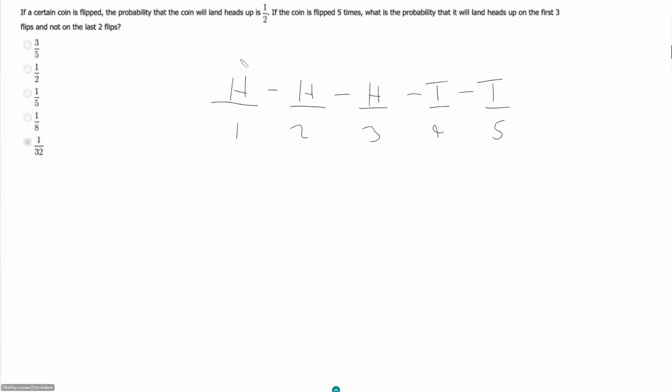And so this probability here is just going to be, well, there's a 1/2 probability of getting a heads on any given flip, and there's a 1/2 probability of getting a tails on any given flip. And so if we want a heads and another heads and then another heads and then a tails and a tails, so when and scenarios we just multiply. And so this is just going to be 1 over 2 to the 5th, which is 1 over 32,